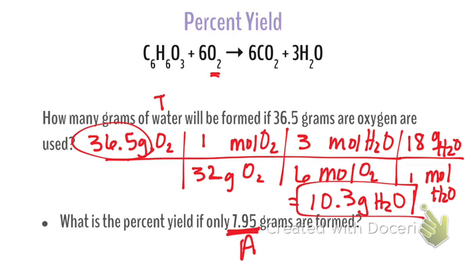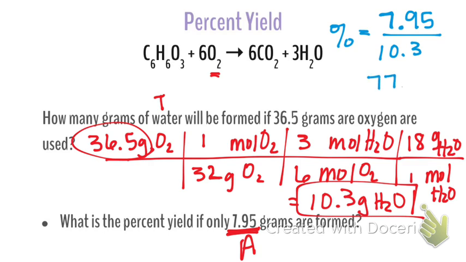All right, so now if I'm trying to look at percent yield, I'm going to come up here and give some room in the corner. I'm trying to find the percent, which means I'm going to take the actual, 7.95, over 10.3. 77.2%. Good. It comes out as a decimal, but we're going to multiply that times 100 to get it into a percentage. And we get about 77%. Very good.